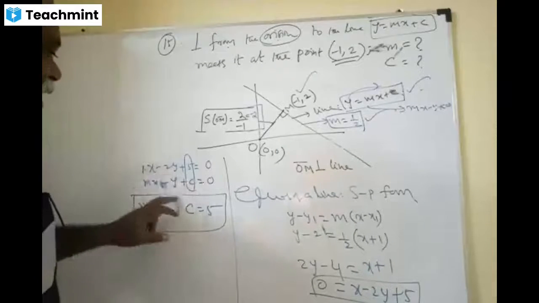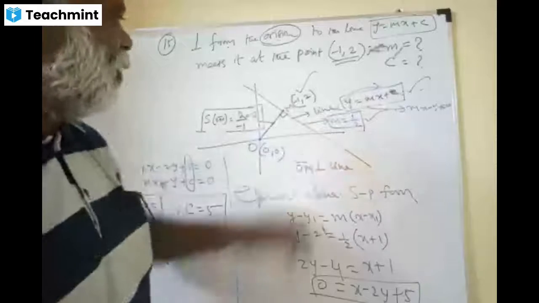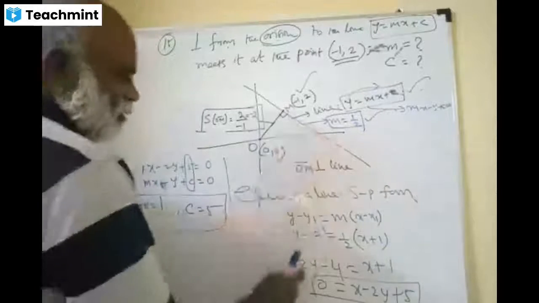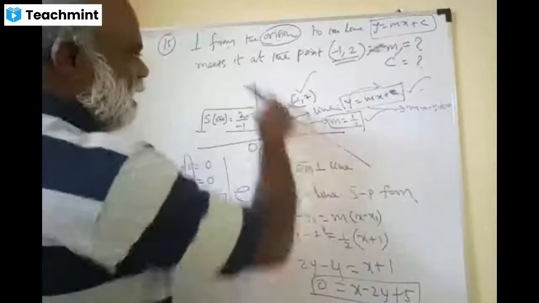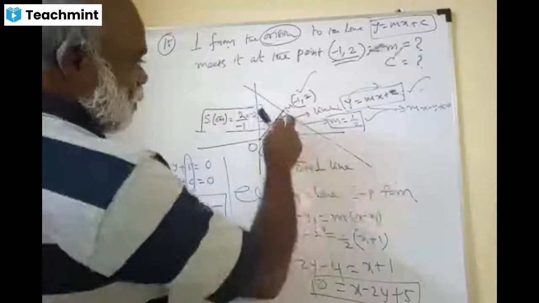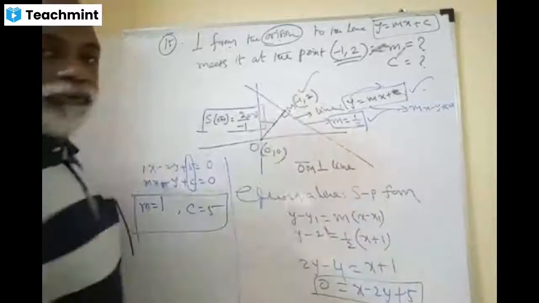Did you follow this one? Because you have to find out y is mx plus c, this line only, L only. The same equation, I have found it just now. Equation of a line, in slope and point form. Slope is 1 by 2 and point is minus 1 comma 2.